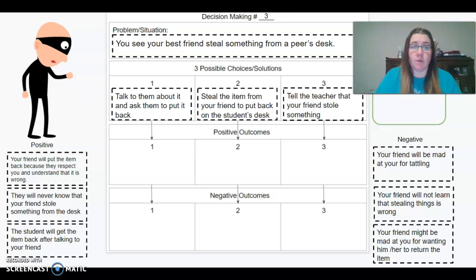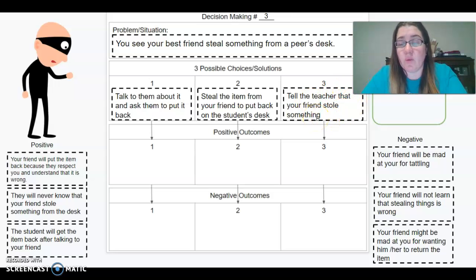For our decision making, we are on slide 28, and I will go ahead and read it to you. You see your best friend steal something from a peer's desk. Our three choices or solutions would be: number one, we talk to them about it and ask them to put it back. Number two, steal the item from your friend to put back on the student's desk. Or number three, tell the teacher that your friend stole something.